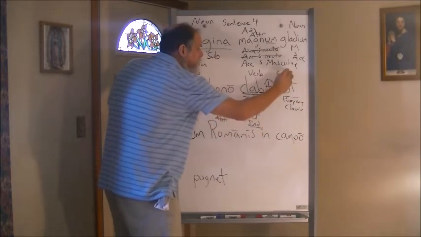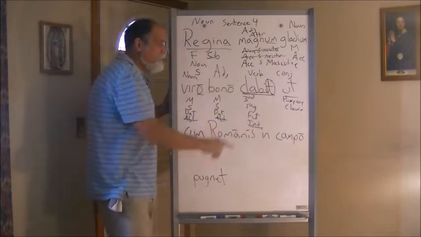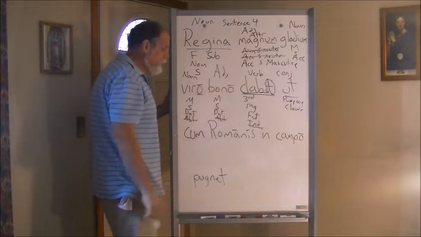Remember, ut is a conjunction. All right. It's an adjective. I think you knew that, right? Ut was a conjunction, and it's going to be linking these two clauses.